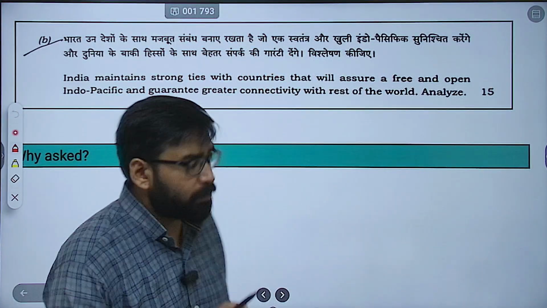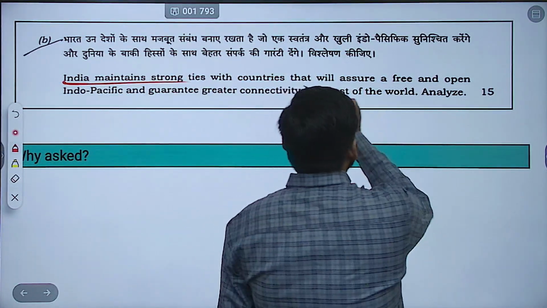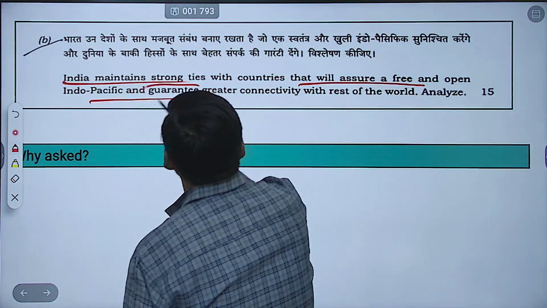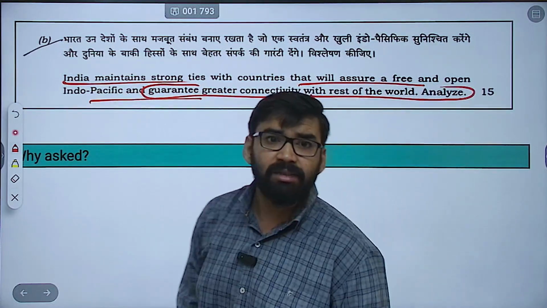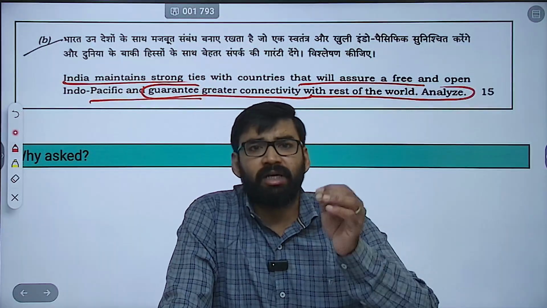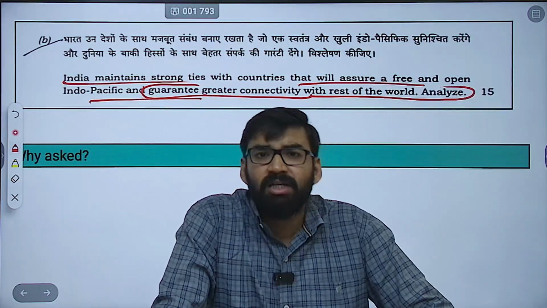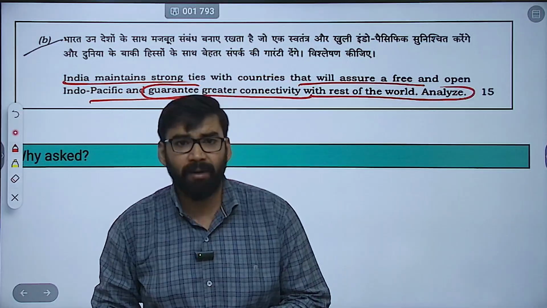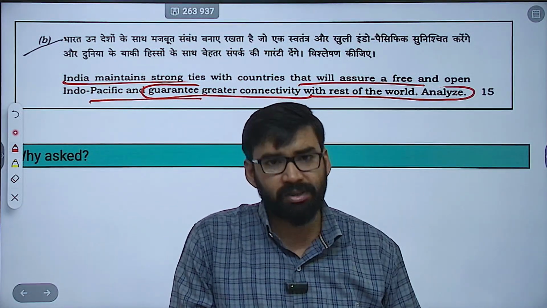Now, sixth question, B part. India maintains strong ties with countries that will assure a free and open Indo-Pacific and guarantee greater connectivity with the rest of the world. Analyze. Now, why this question is asked? This question actually tests the knowledge of India's Indo-Pacific strategy, connectivity initiatives, as well as evolving partnerships. Why? It is against the backdrop of China's assertiveness.